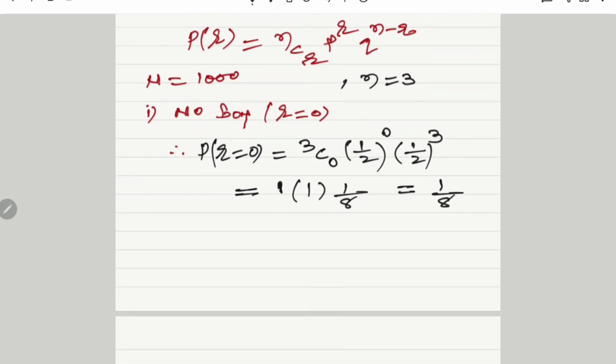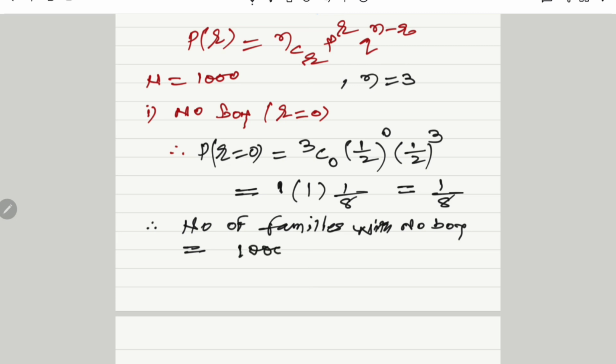This is the probability of no boy, and therefore the number of families with no boy is, we have to multiply this probability by 1000. Therefore 1000 into 1 by 8, we get that value as 125.